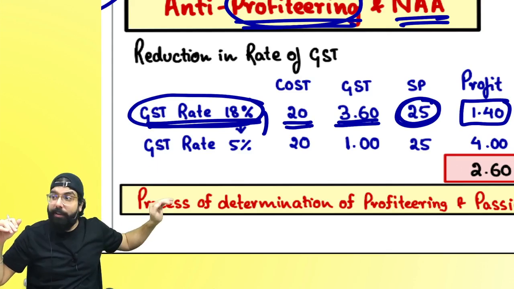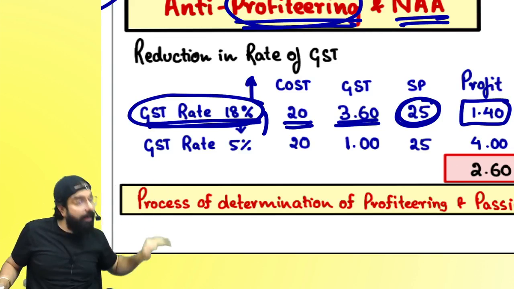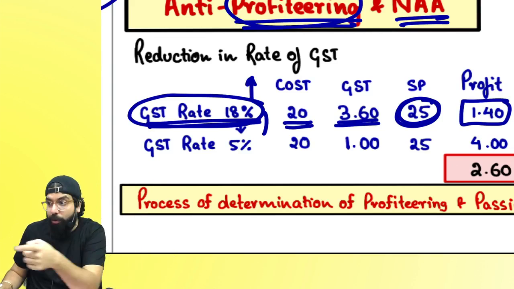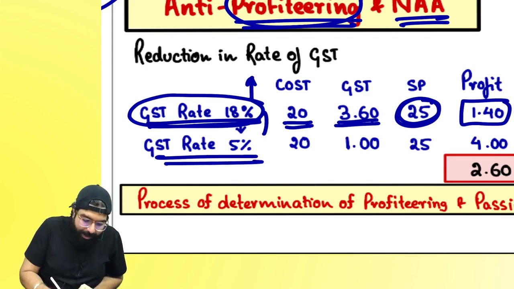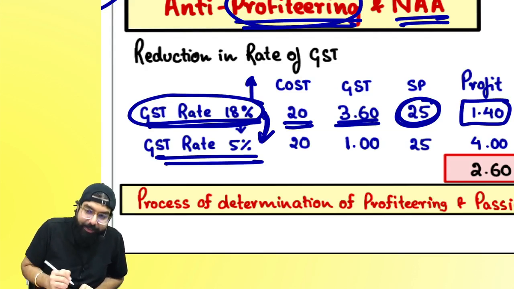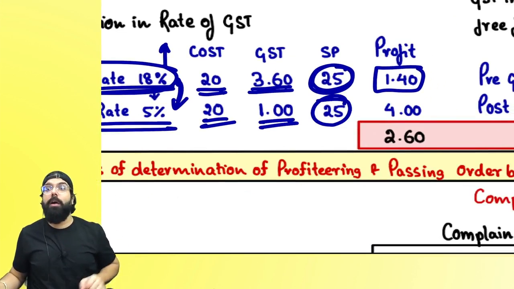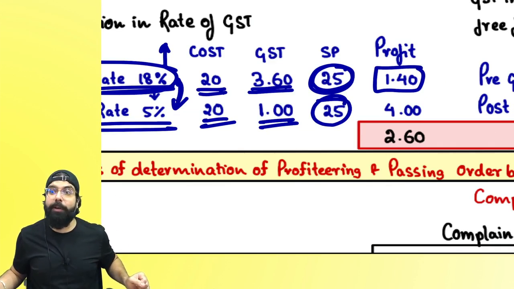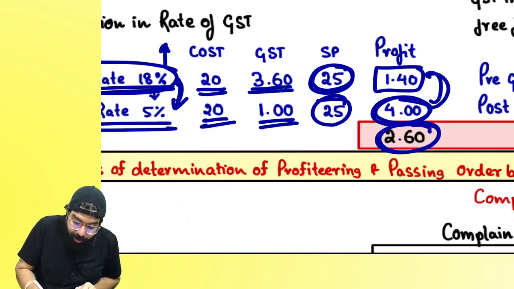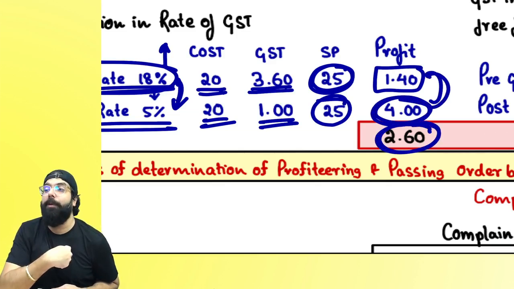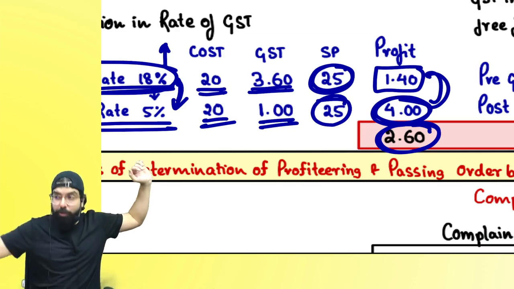Yes. Sir, if the GST rate is increased by the government, the burden is on you. If the GST rate is reduced by the government, the benefit should also go to you. See over here, the rate is reduced from 18 to 5%. So it means GST is 1 rupee. Still he is selling at 25 only. Uncle, why are you still selling at 25 rupees? You are making 2.60 rupees extra profit, which should have come to my pocket. If GST had gone up, you would have taken from my pocket. GST has come down, you should give it to my pocket.